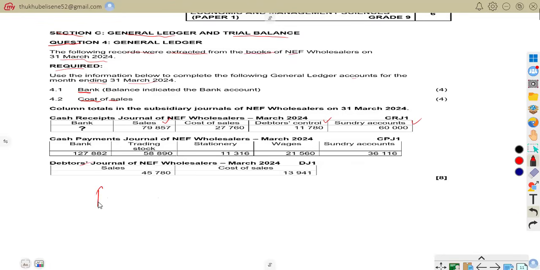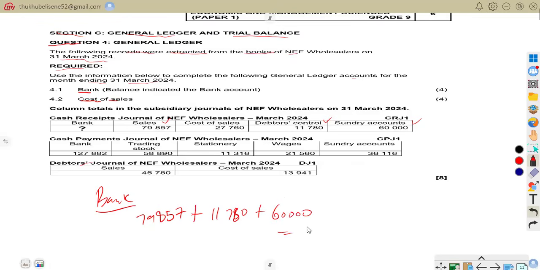Meaning, for us to calculate our bank, for us to have the total receipts, we are going to have 79,857 plus our debtors control of 11,780 plus again our sundry accounts of 60,000.